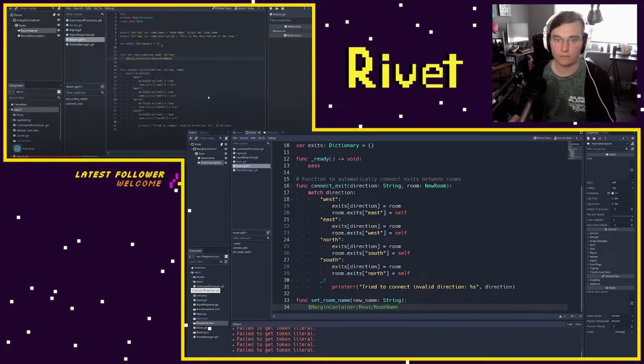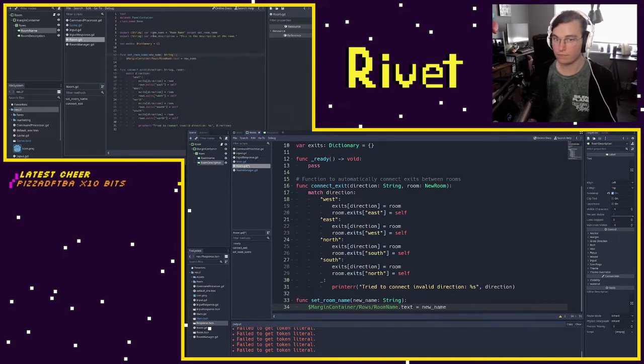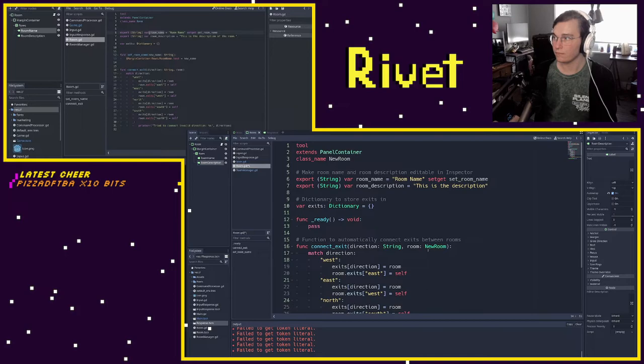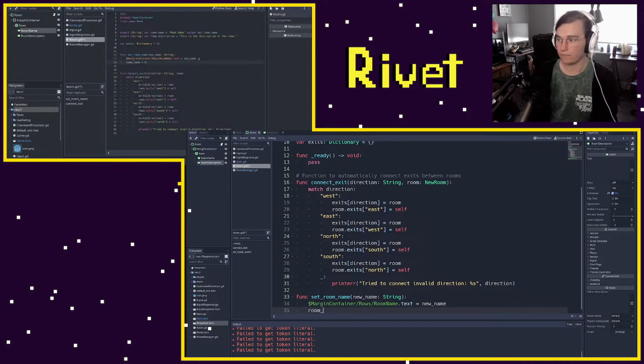So now that I've got room name, it's a label, remember, so I want to get the text property and set this to be new name. So this is going to work, except for one major issue, which is now that we've defined a set variable here, room name, this variable, is not going to be changed by default. We need to actually make sure we explicitly change the value of room name as a variable within our set function. So here we're changing the value of the label. We need to actually change the value of the variable itself. So I need to say room name, and this is going to be equal new name.